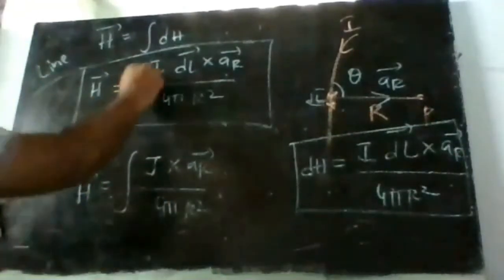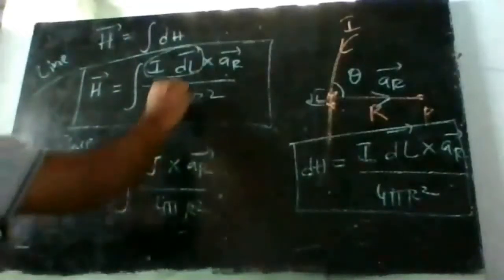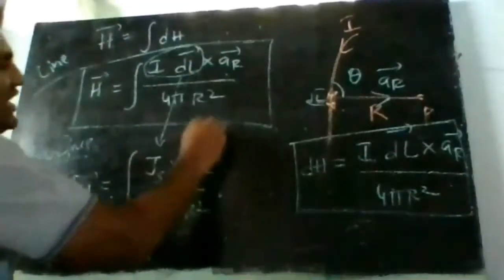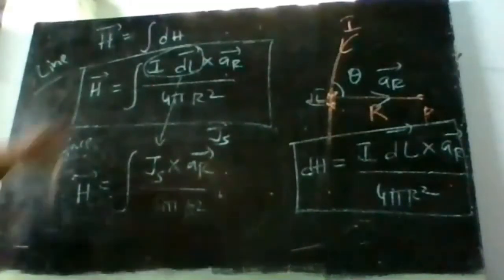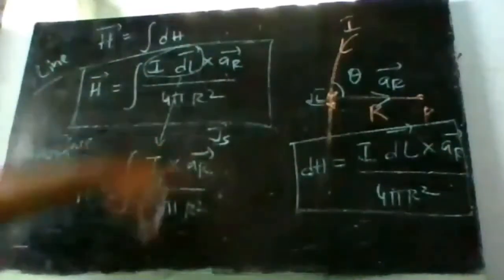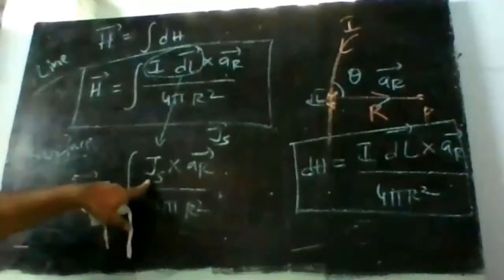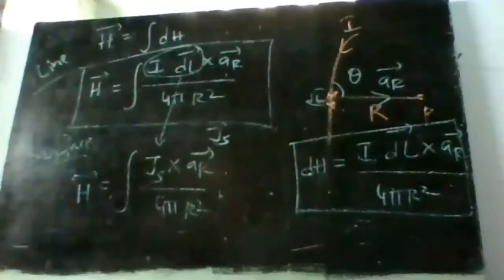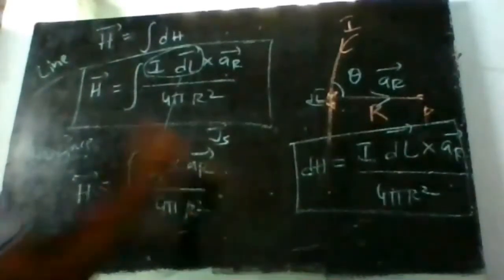So I dl bar is replaced by Js, where Js is the surface current density of the conductor. For a line we get current I, whereas for a surface we get current per unit width, which is called the surface current density Js. So what we write is Js cross ar bar.